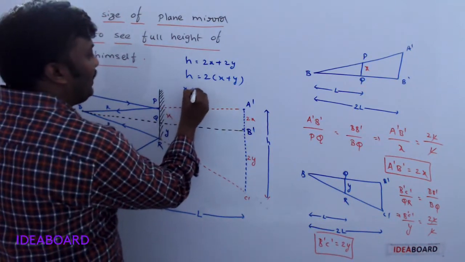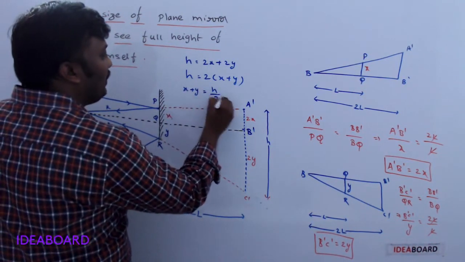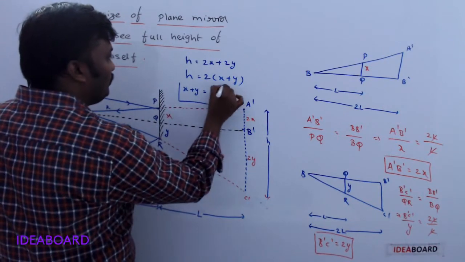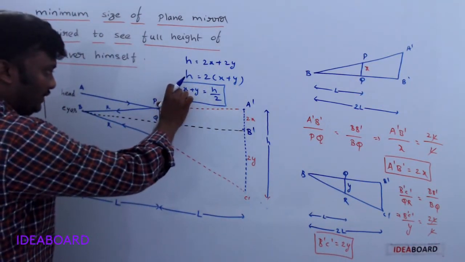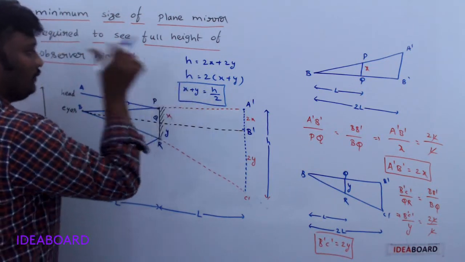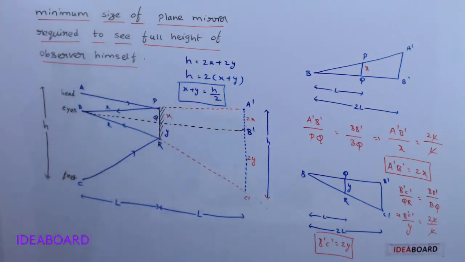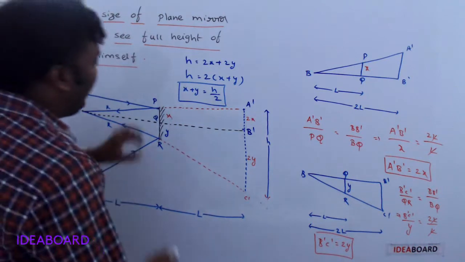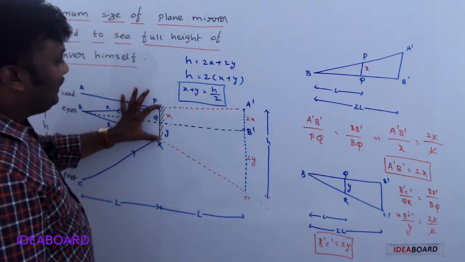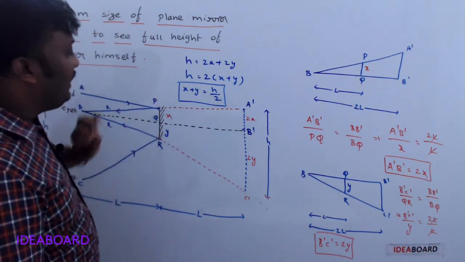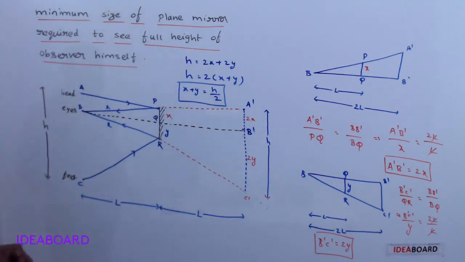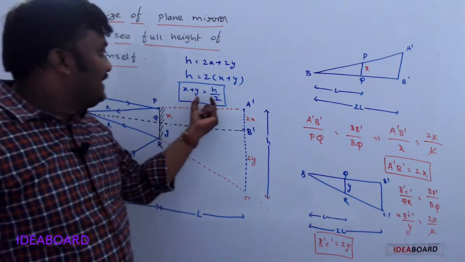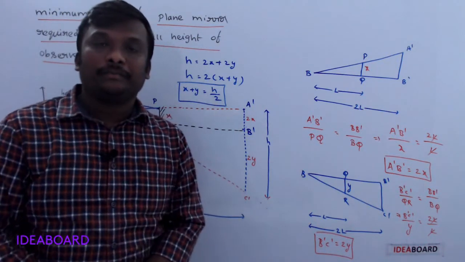So x plus y is equal to what? h by 2. So there is no need of this one. Do you understand? So the minimum size of the mirror required to see the full height of the observer himself is nothing but h by 2.